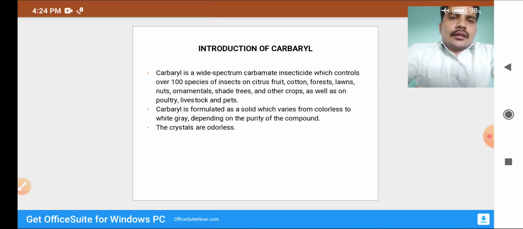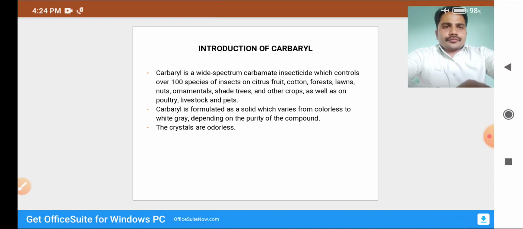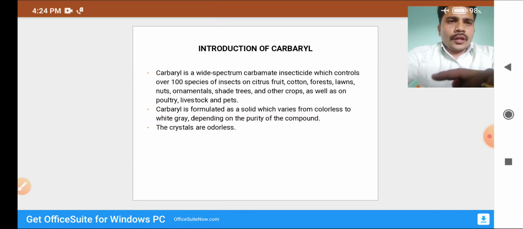Carbaryl is a wide spectrum carbamate insecticide which controls over 100 species of insects on citrus fruit, cotton, forests, lawns, nuts, ornamentals, shade trees, and other crops, as well as on poultry, livestock, and pets.